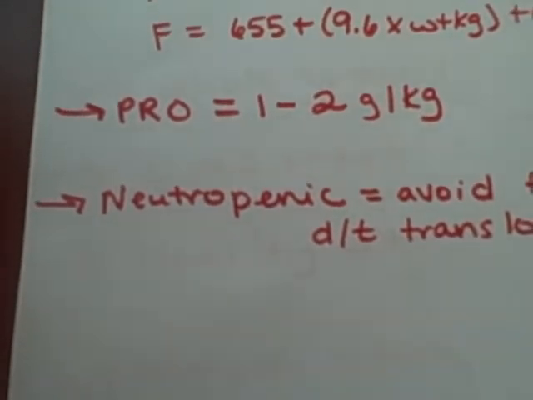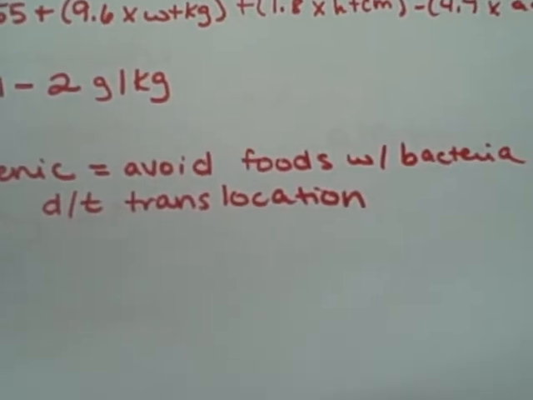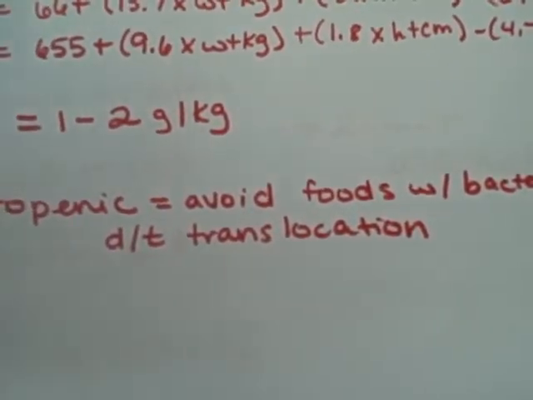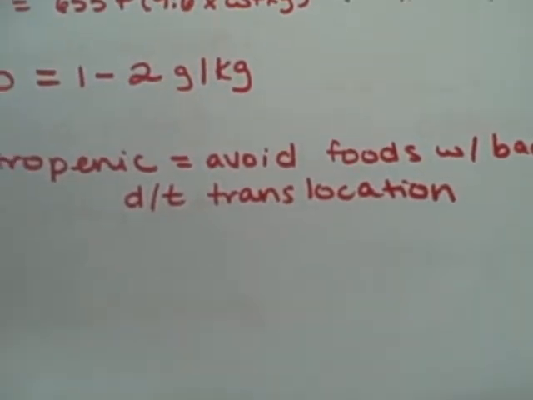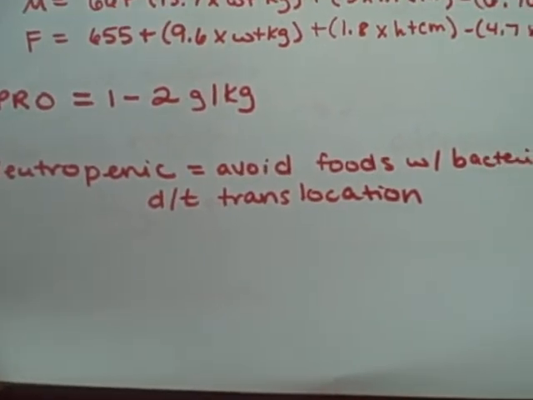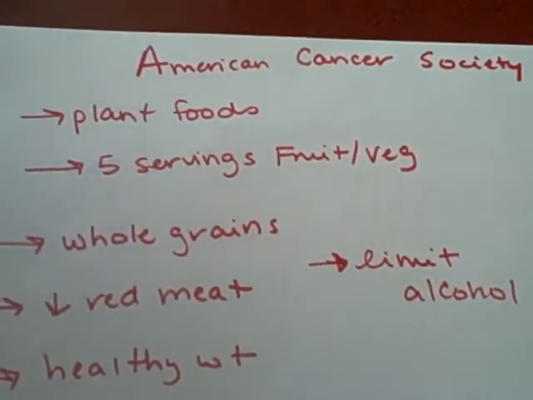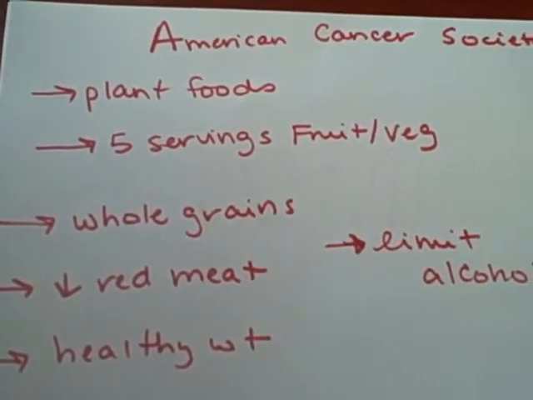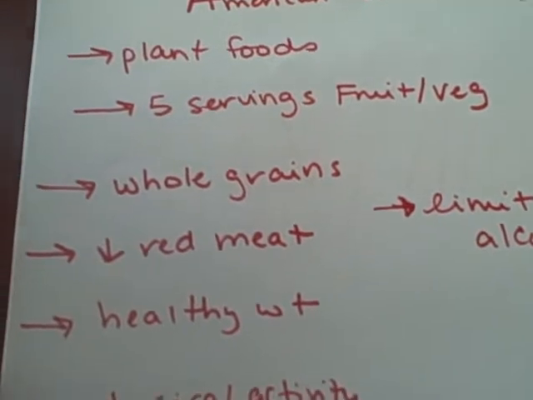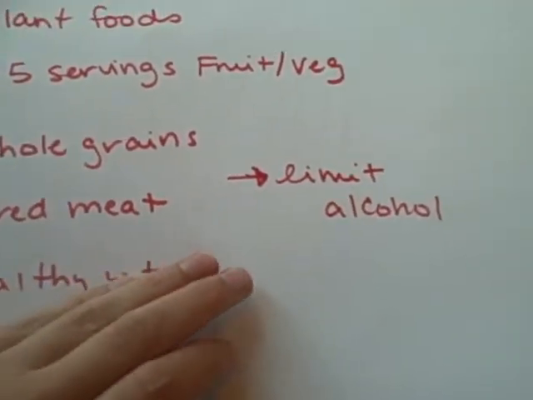There should be a neutropenic diet; you should avoid foods with bacteria due to translocation, which means that the bacteria can leave the gut and go to different areas of the body. Examples of neutropenic diets are to avoid raw foods and to cook foods thoroughly. American Cancer Society suggests to increase plant foods, have 5 servings of fruit and vegetables daily, increase whole grains, decrease red meat, maintain a healthy weight, have physical activity, and limit alcohol.